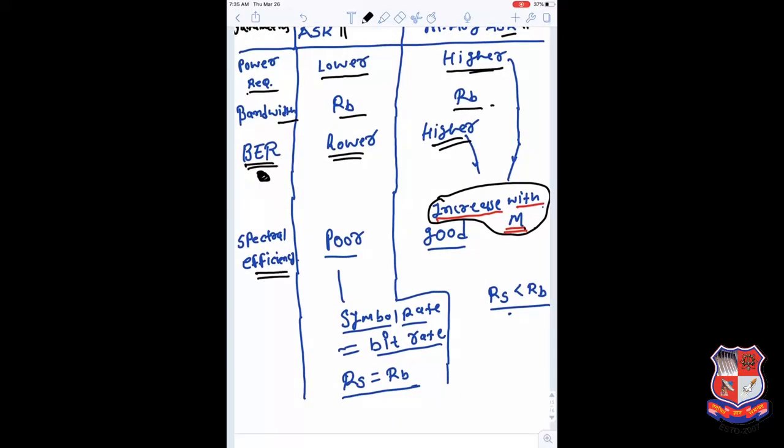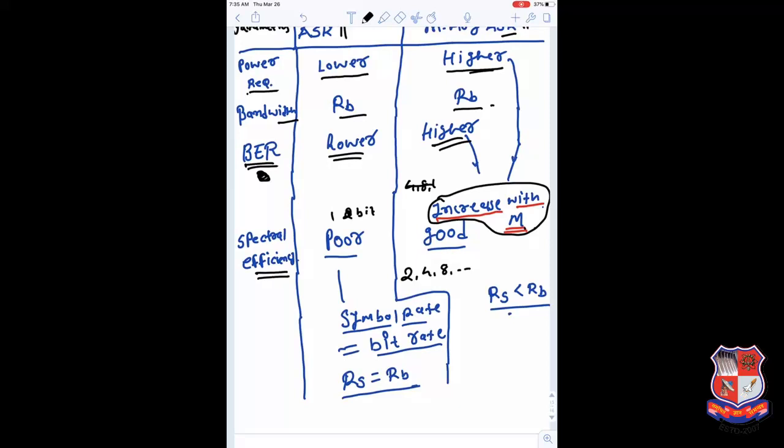Then we move to the spectral efficiency, which defines the number of bits transmitted. That is one very good factor of the MRASK signal. If M increases, we can transmit more bits in the same time duration. Here we can transmit only a single bit per symbol, and with higher M we can transmit 2 bits, then 4 bits, then 8 bits, and so on.